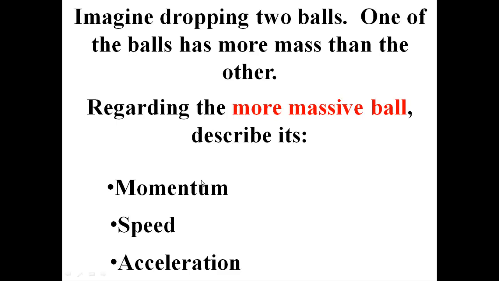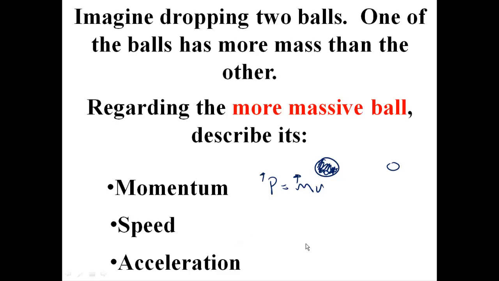And lastly, let's imagine dropping a couple of balls. One of the balls has more mass, so imagine that. There's one, and there's the other. In comparing those two, the more massive ball, tell me about its momentum. Well, momentum is mass times velocity. Well, if the mass is greater, that means the momentum's greater. There you go. What about the speed?